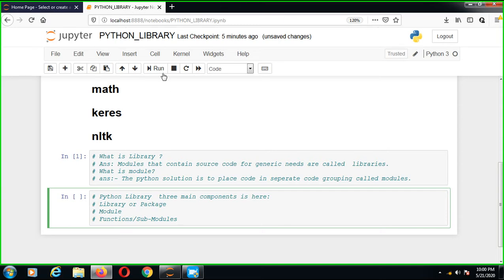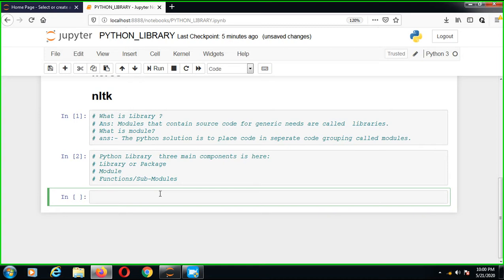So friends, our next topic is the relation between a module, package and library in Python.